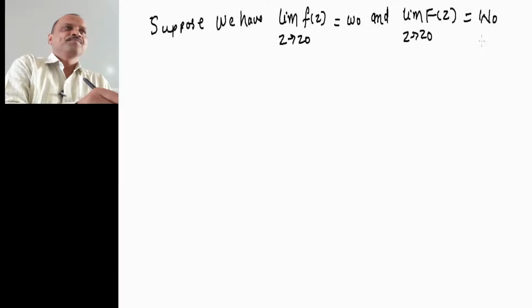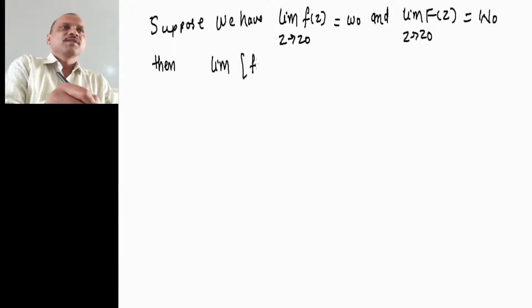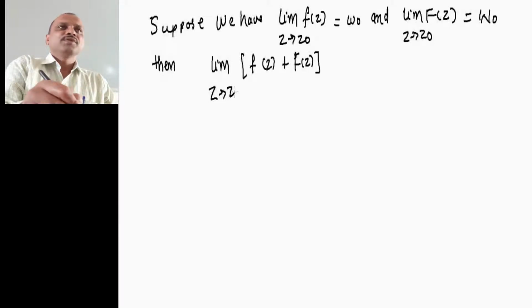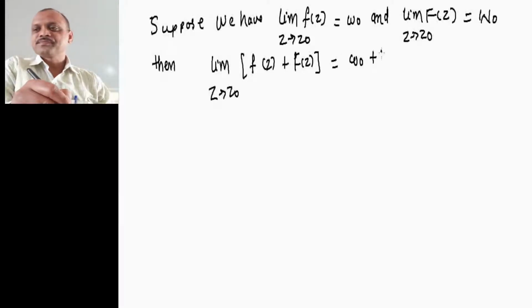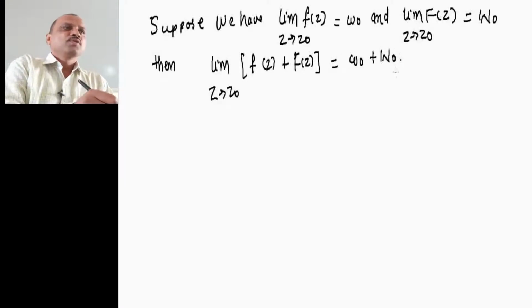Then limit of small f of z plus capital F of z as z tends to z0 equals w0 plus capital W0. To prove this, let us see the proof.